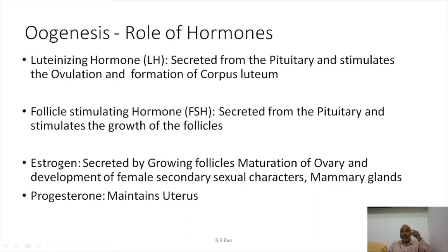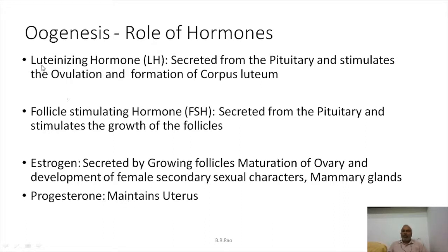Estrogen secreted within the follicle completes the meiosis 1 to form the secondary oocyte, and the estrogen, which is also liberated outside in the blood, will mature the ovary and develop the female secondary sexual characters and the mammary glands, etc. And progesterone is secreted by the corpus luteum that will maintain the uterus.